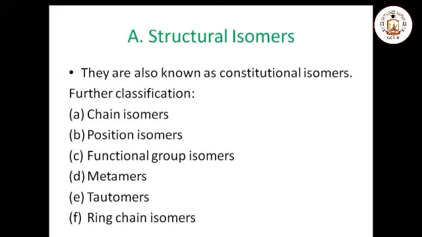Structural isomers are also known as constitutional isomers. These are further classified into the following types: chain isomers, position isomers, functional group isomers, metamers, tautomers, and ring chain isomers. These isomers are described one by one.